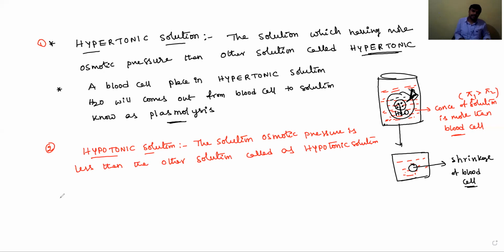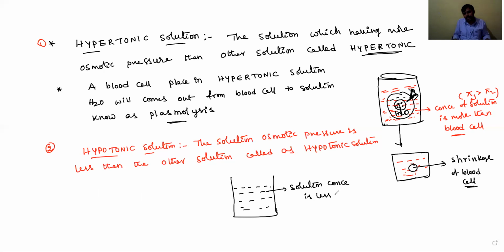Now, what happens, dear students, if a blood cell is placed in a hypotonic solution? Take one solution. Initially, this is the sample, and its concentration is less than the blood cell.